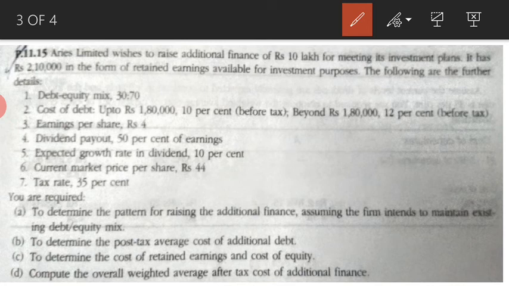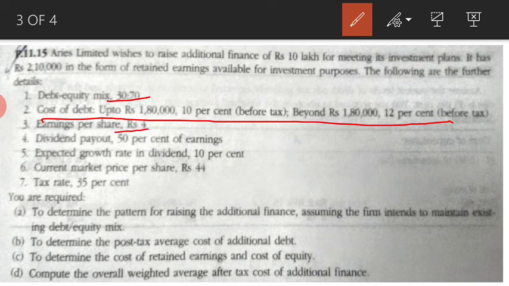So let's go ahead with the solution. Please remember the debt equity ratio is 30:70, cost of debt varies. Earnings per share is 4, dividend payout is 50%, that means dividend would be 2 rupees, then it will grow at 10%, current market price is 44 rupees, and tax rate is 35%. So with these details in our mind, let's go ahead with the solution.